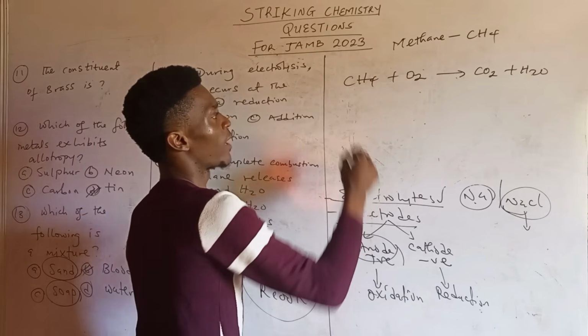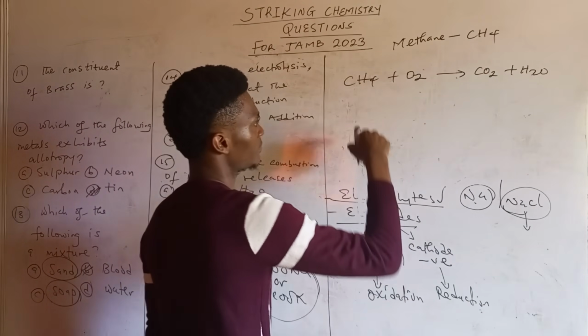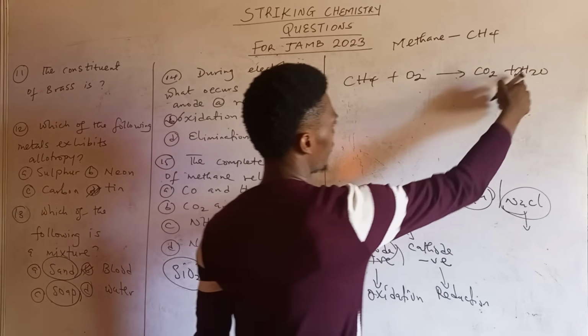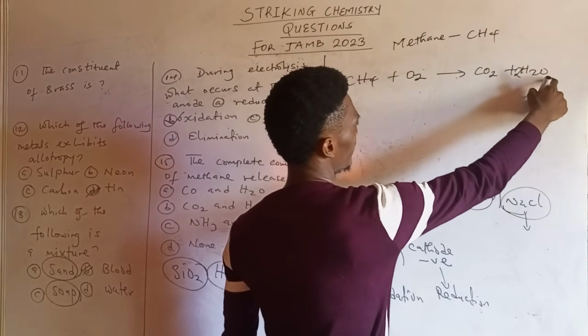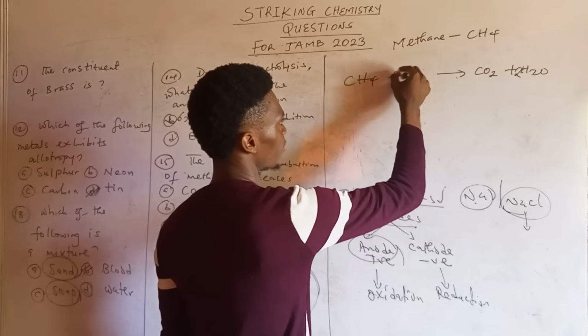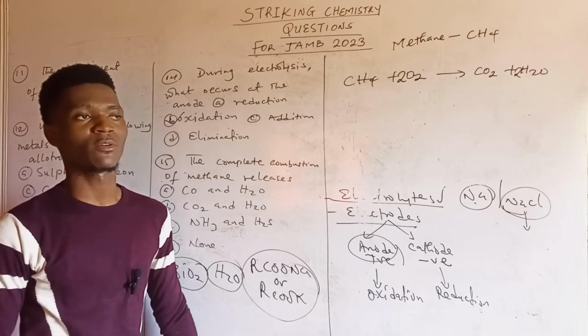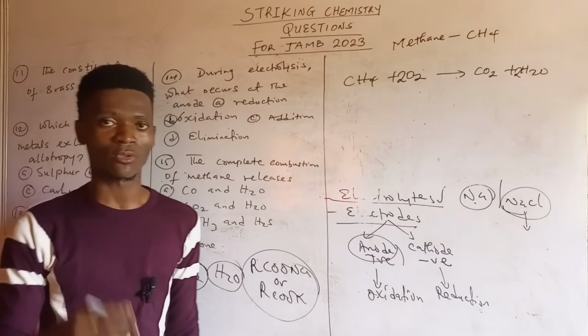Now when we want to balance this reaction, this is one carbon, one carbon. That's 4 hydrogens. Here is 2, so you have to make it 2. 2 times 2 is 4 hydrogens. The oxygen here is 2, over here is 2, then here 2. Total is 4 here, so you have to make the left 2. Everything is balanced.